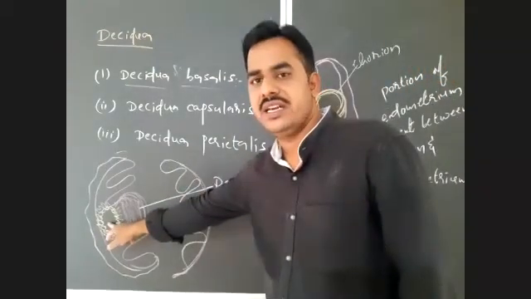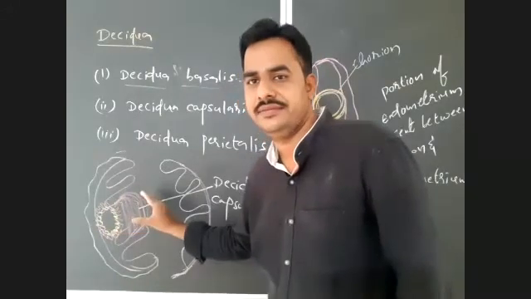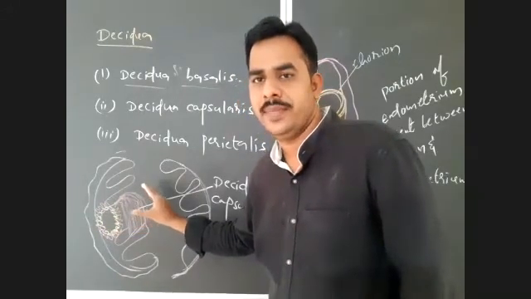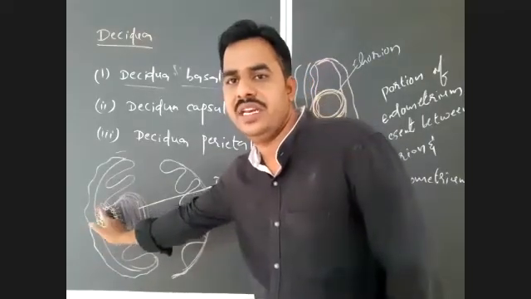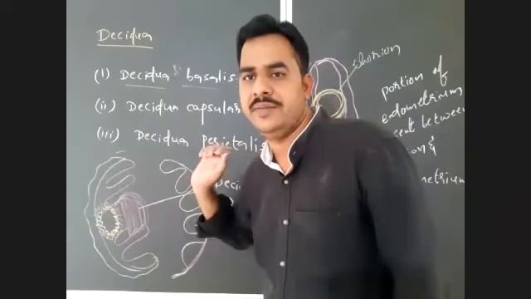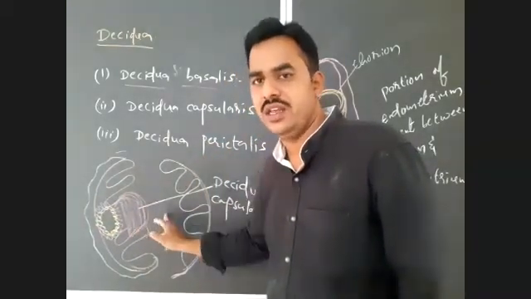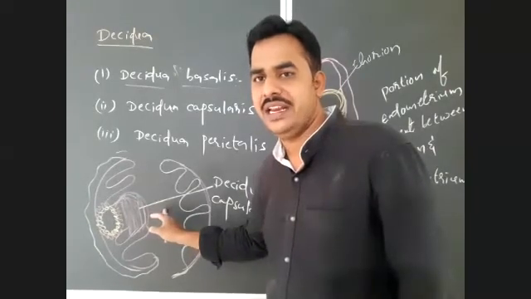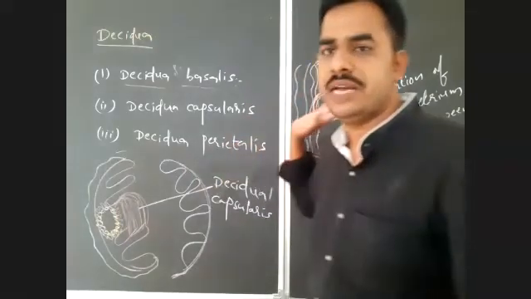Deciduea basalis and Deciduea capsularis are both located in the same region, that you have to notice here. Deciduea basalis is present inside, in between endometrium and myometrium. And outside, in between the cavity of uterus and the blastocyst, there is Deciduea capsularis.